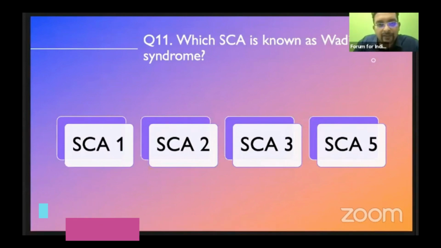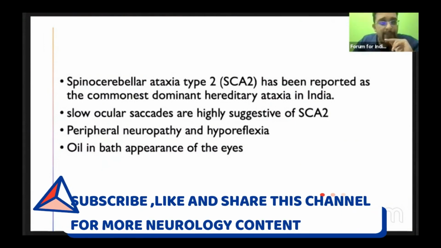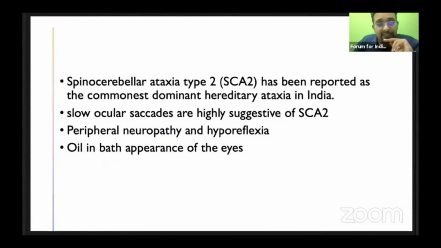So who is Professor Wadia, sir? SCA2 is called Wadia syndrome. It's otherwise called Wadia-Swaminathan syndrome. This is Professor NH Wadia. SCA2 has been reported as the commonest dominant hereditary ataxia in India, and it has slow ocular saccades, which is highly suggestive of SCA. And since the patient has peripheral neuropathy, the patient will have hyporeflexia, and that is one of the characteristic features of SCA. The other syndromes which have this kind of features are SCA1, SCA3 and SCA7.